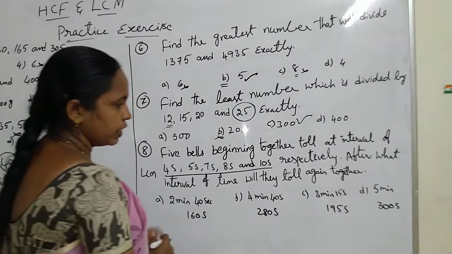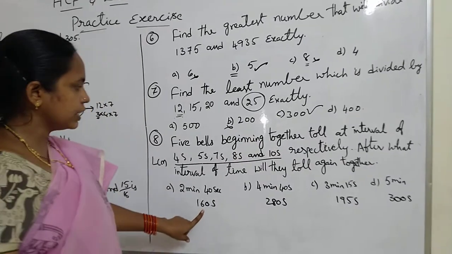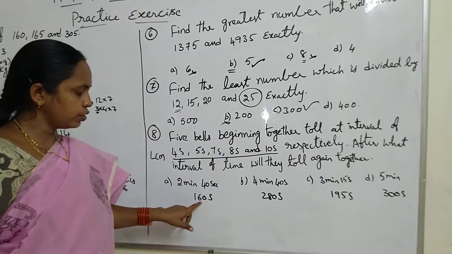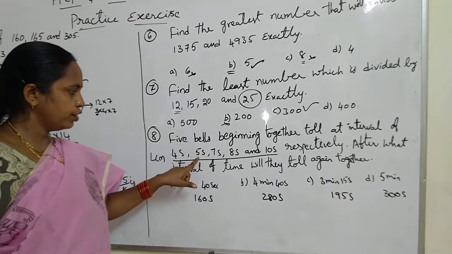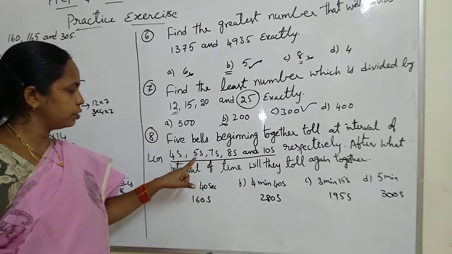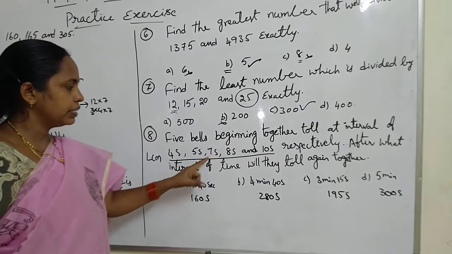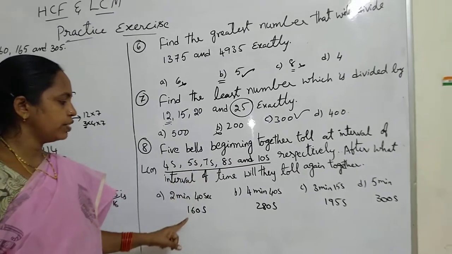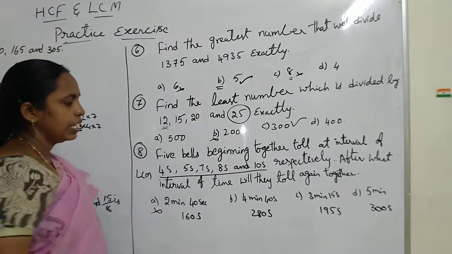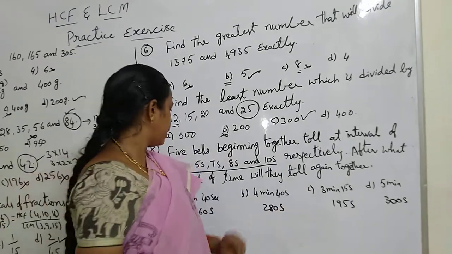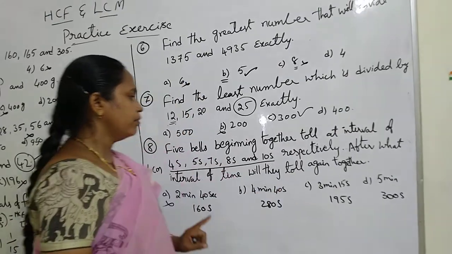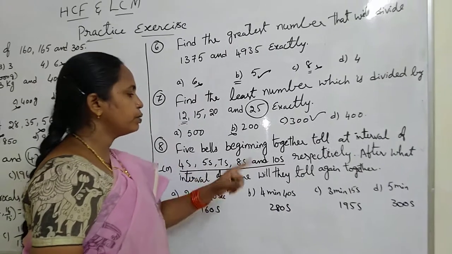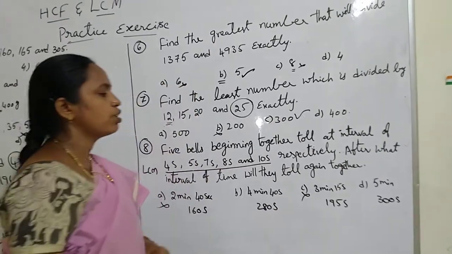So that is option 1, 160. 160 is divisible by 4. The divisibility rule for 4: the last 2 digits should be divisible by 4. The last digit 0 means it is divisible by 5. But 7: 7 2s are 14, 160 leaves 20, and 20 is not divisible by 7. So this is not our answer. Next least number is 195. 95 is an odd number, but 4 is even. So 195 is not divisible by 4. So this is also not our answer.